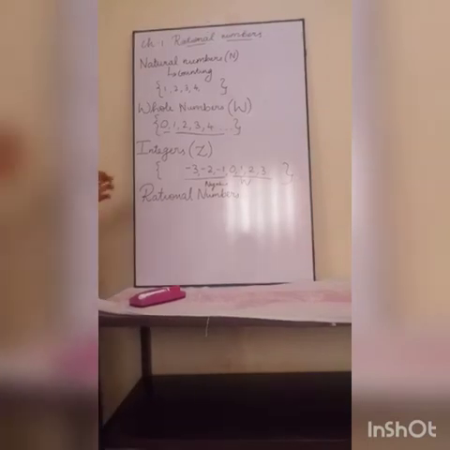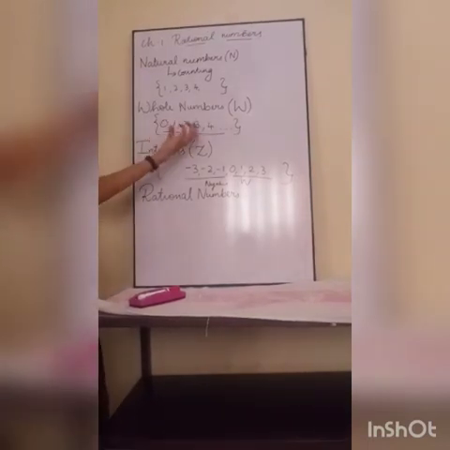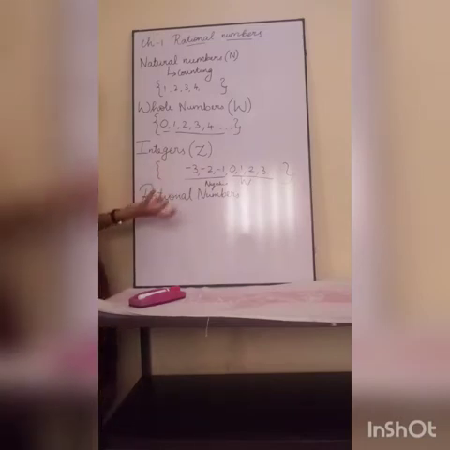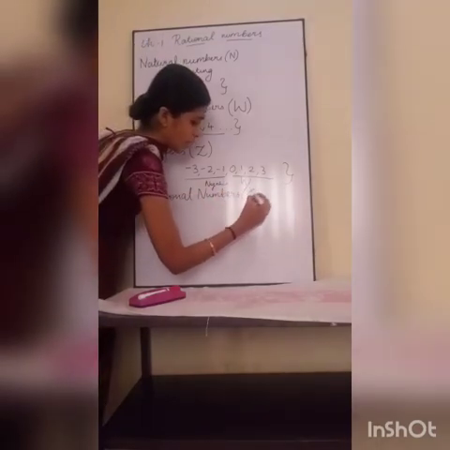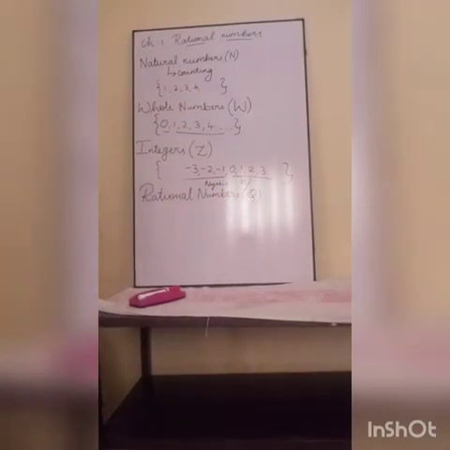We are dealing with numbers like 1, 2, 3, 10, 100, but if we want numbers like 73 by 2, 25 by 3, we are in need of another number. That number is called rational numbers. The rational numbers are denoted by capital Q. Capital Q. Understood what is meant by rational numbers?